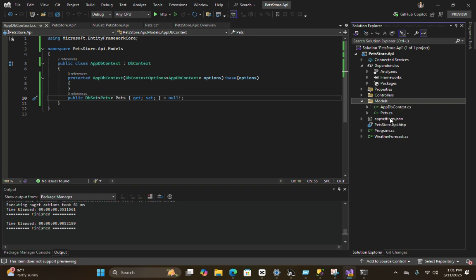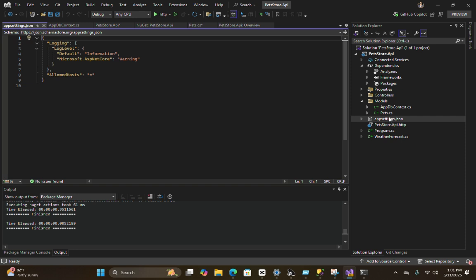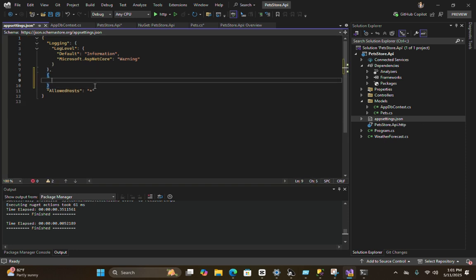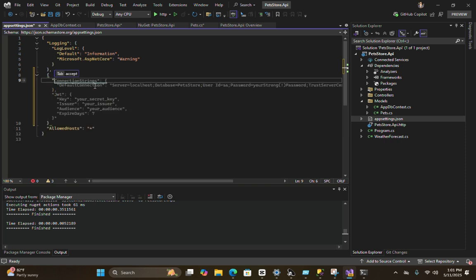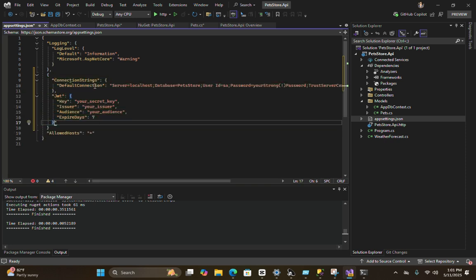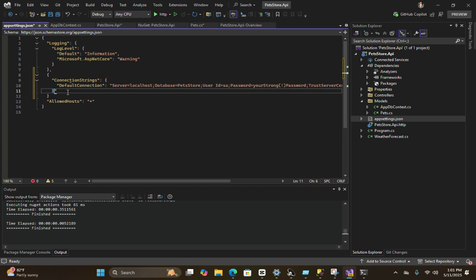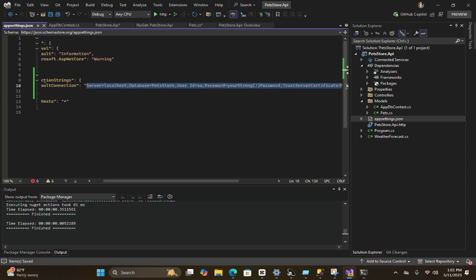Now we need to maintain the connection string. All right. So to maintain the connection string, we have the appsettings.json file. So I will write here the connection string. Okay, just tab it, and I don't think I will need JWT for now. Let's make the connection string. All right. I think I will remove this one up to here.